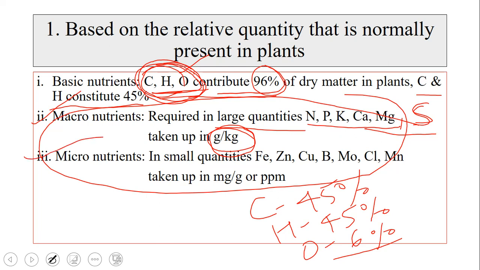And third one is the micronutrients, which are taken up in small quantities. All these are micronutrients, taken up in very small quantities, like iron, zinc, copper, boron, molybdenum, chlorine, manganese, nickel. These are all taken up in very small quantity, like milligram per gram, or ppm. ppm means milligram per gram. Likewise, this classification is based on the amount which is present in the plant.